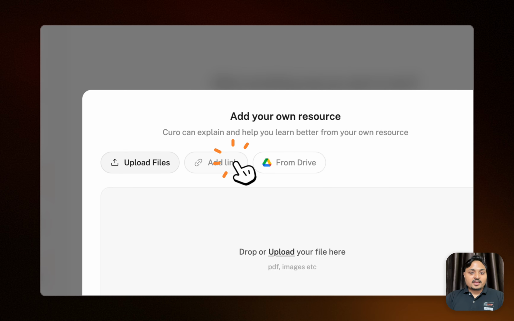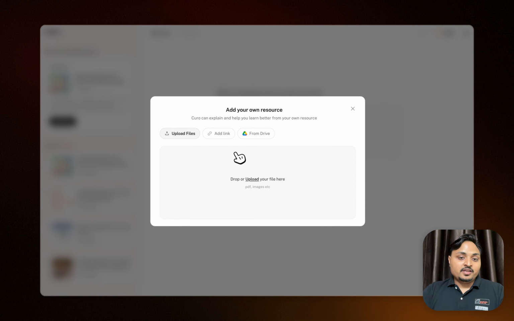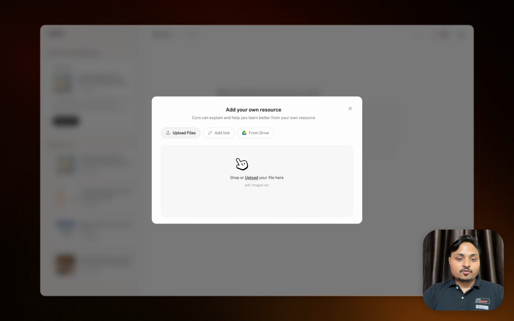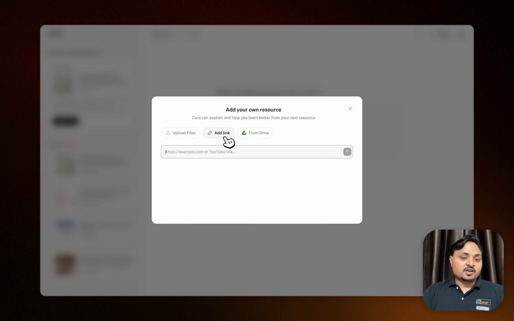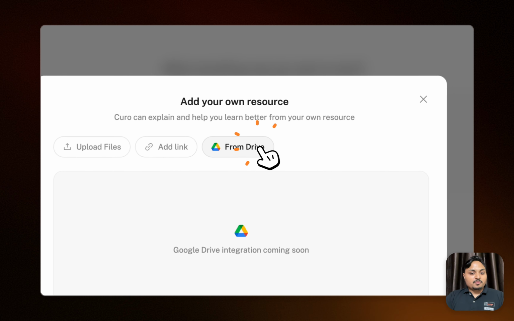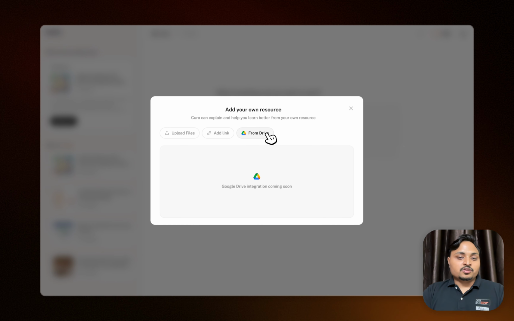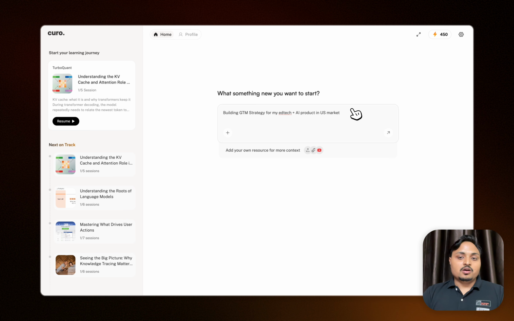For better context, I can also upload any of the resources I have, any PDF or document file, or add a link which I found, like maybe a case study link, article link, YouTube video link or a podcast. In the coming future, you can also have access to Google Drive, where you can link any folder or file, which Kuro can use as context to make the whole learning outcome more personalized for you.